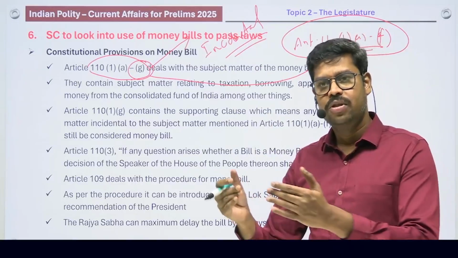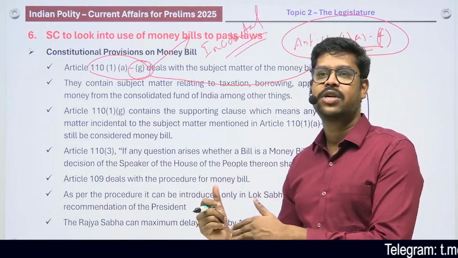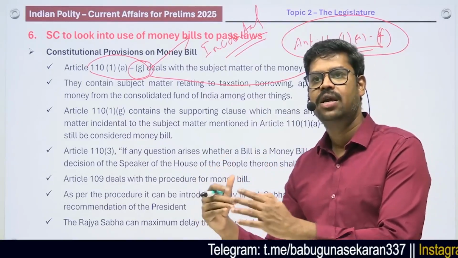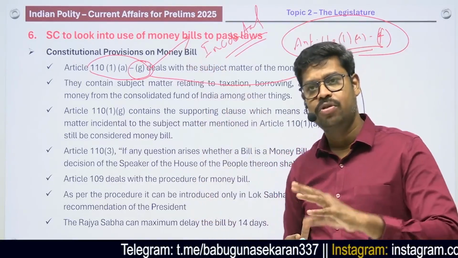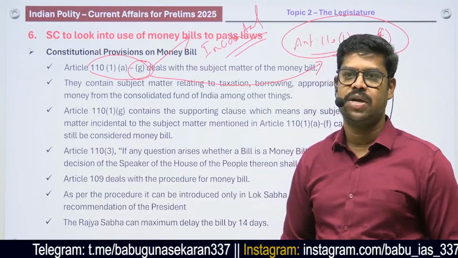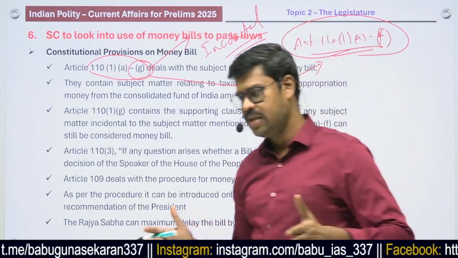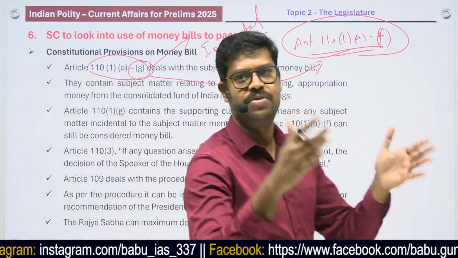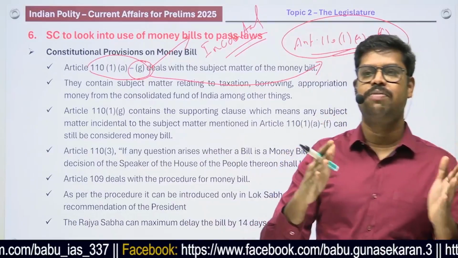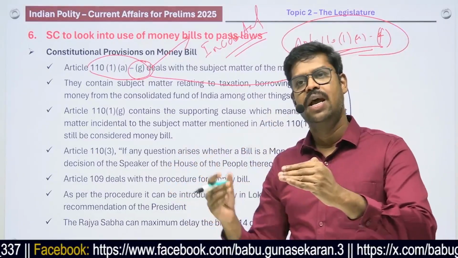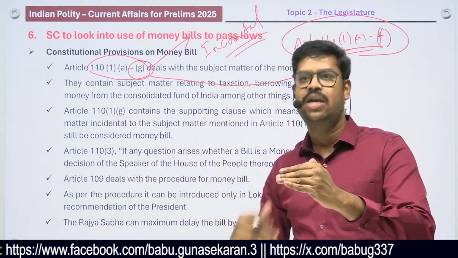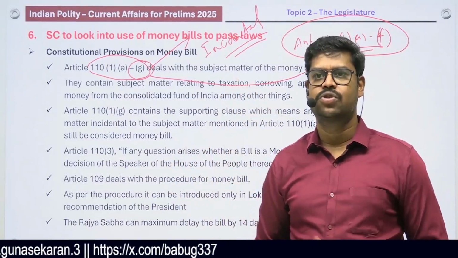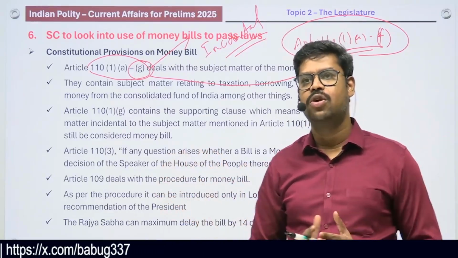So therefore, this fines and penalties would be considered to be an incidental matter or a supplemental matter which is connected to the main matter. So therefore, this can also be considered to be what is called as a money bill. So try to understand what is considered to be a money bill: if it is falling within subject matters mentioned in Article 110 Clause 1, Sub-clause A to Sub-clause F, 6 matters, and if any matter is incidental to any of these 6 matters, then also it can be declared to be what is called as a money bill. So this is a basic understanding you should have with regard to a money bill.